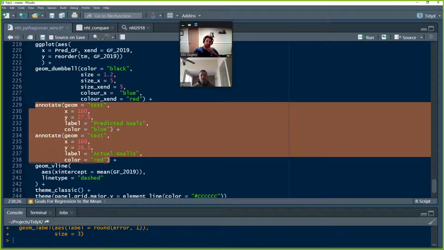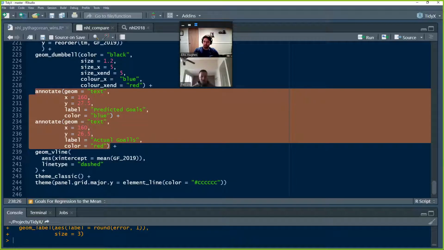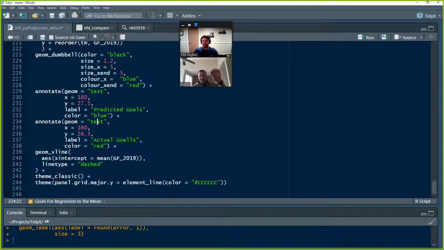We had somebody also demo this type of technique in a prior episode. That was really cool. I guess the only thing I would add to this, and I couldn't find the right Alt key on my Mac, was if I could put a dot in front of the label that says predicted goals or actual goals, like the little Alt dot. But I couldn't figure it out; I probably should have Googled. But anyway, I use annotate here.